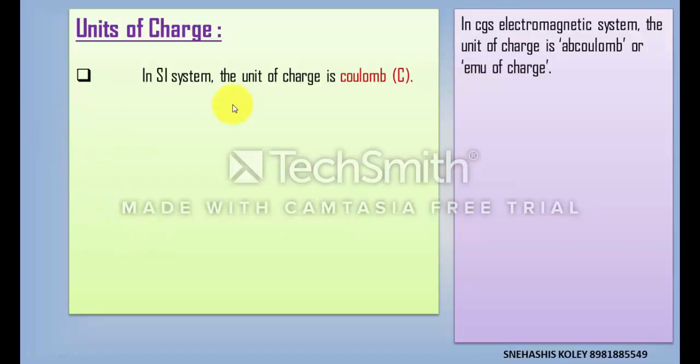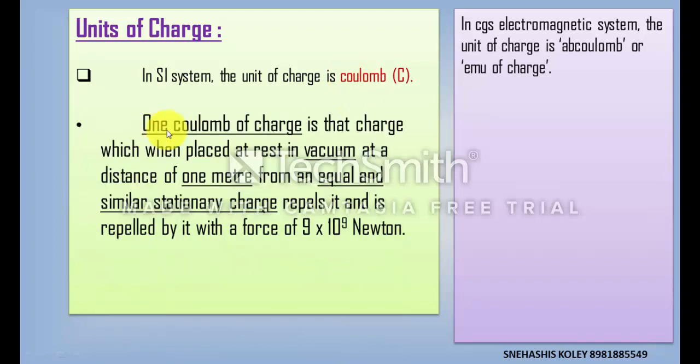In the SI system, the unit of charge is coulomb. 1 coulomb is defined as follows: if we place two equal and similar charges, that means if the charge of one substance is plus Q, then the charge of the other substance will be plus Q, and similar means both should be positive or both should be negative, then they will feel a repulsive force equal to 9 into 10 to the power 9 Newton when the two charges, plus Q and plus Q or minus Q and minus Q, are placed 1 meter apart from each other in vacuum.